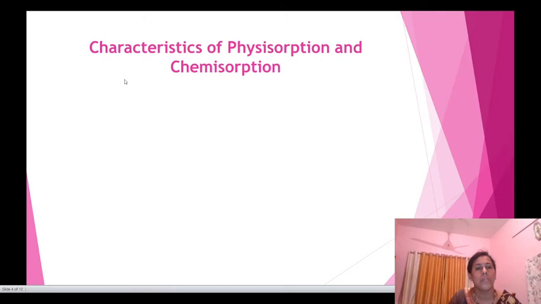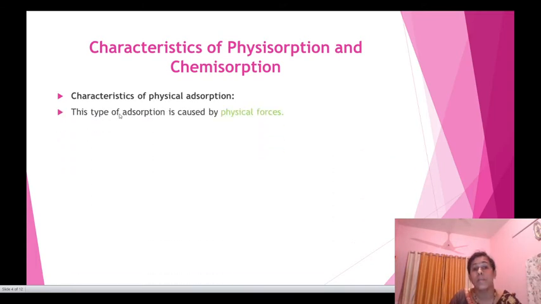Now, we will see the characteristics of physisorption and chemisorption. First, the characteristics of physical adsorption. There are some characteristics of physical adsorption which help you distinguish between physical adsorption and chemical adsorption. First, this type of adsorption is caused by physical forces, as its name suggests. Second, physical adsorption is a weak phenomenon.